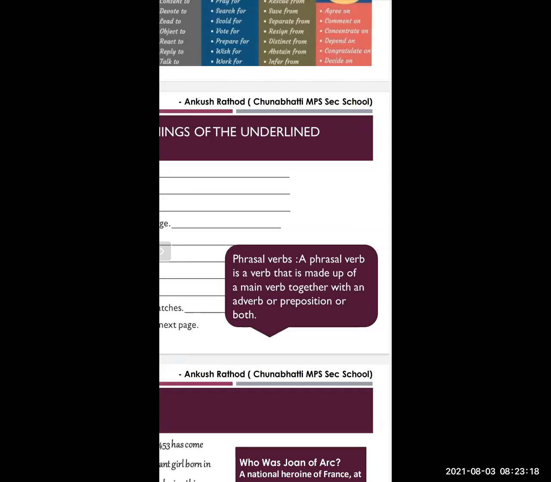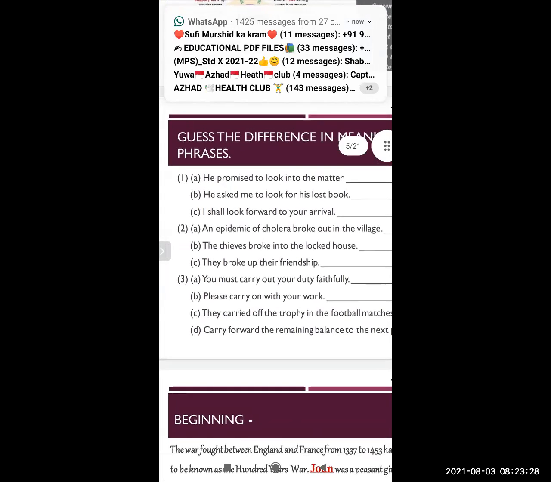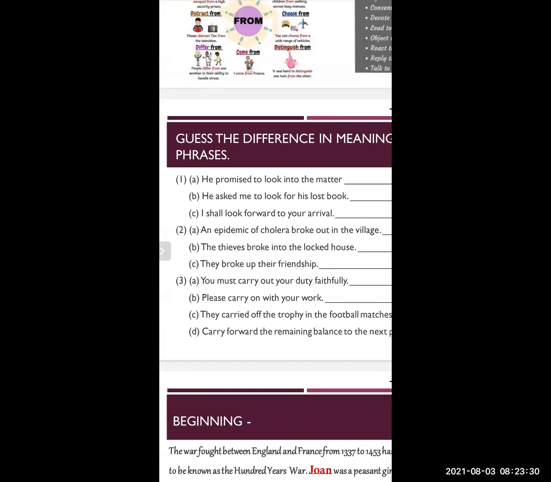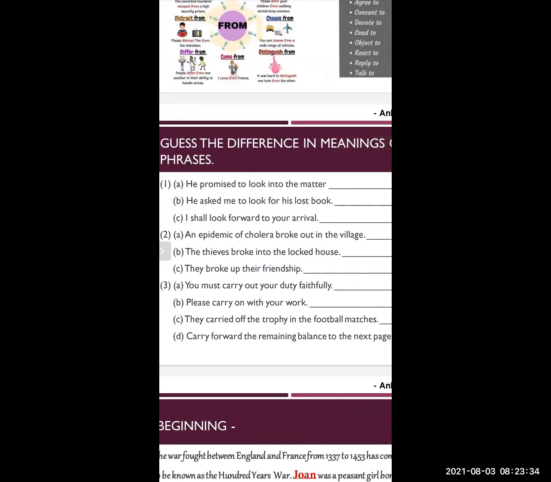Now in detail, if you see in your course book, 3 sets are given. In each set, sentences are given: A, B, C in the first, A, B, C in the second, and in the third one, 4 sentences A, B, C and D are given.